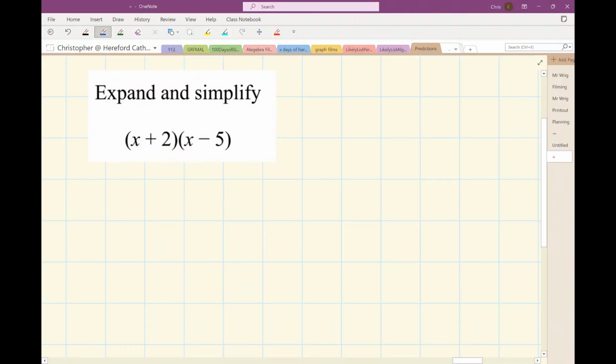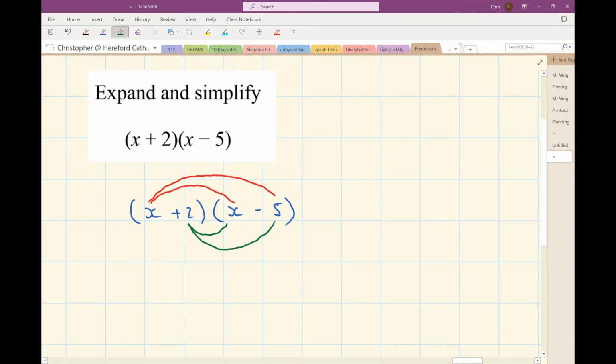Expand and simplify x plus 2 times x minus 5. Right, well this time I think I'll use what some people call the crab claw method, and I'll draw out the top crab claw there and the bottom crab claw here. So looking at the top, I've got x times x squared, x times minus 5x. And looking at the bottom, I've got plus 2 times x and plus 2 times minus 5. So that's it expanded, and now I must simplify it. x squared minus 3x minus 10.